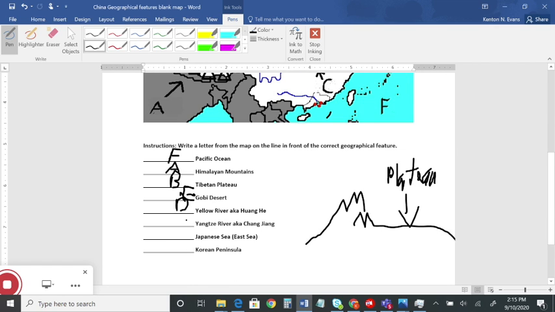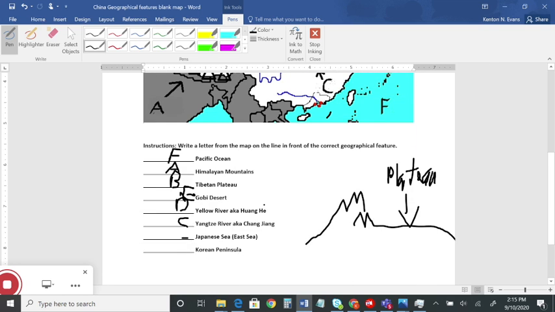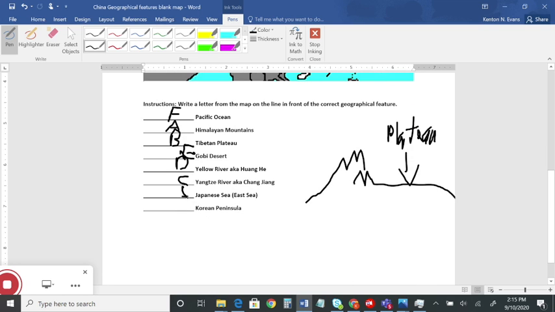And we have the Yangtze River, letter C. The Japanese Sea is G. And the Korean Peninsula, H. Very good, very good.